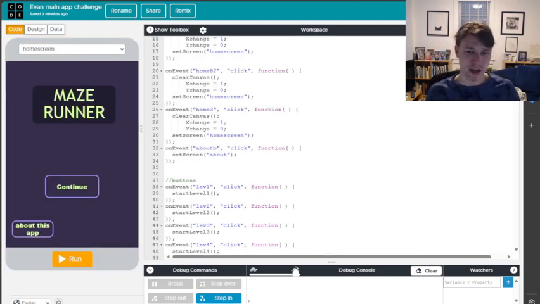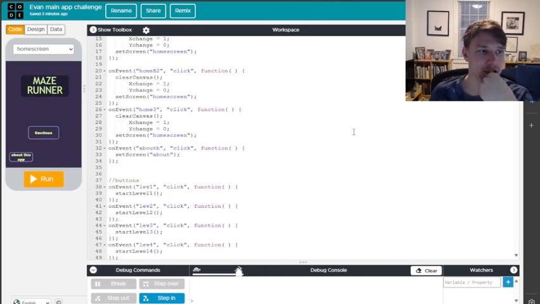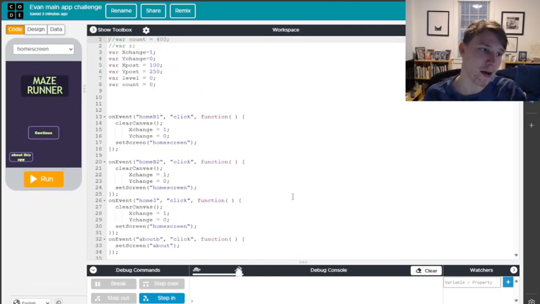So this app took me quite a bit to actually finish. Right now I'm going to look into a little bit of the code. Here we have all our variables at the top.